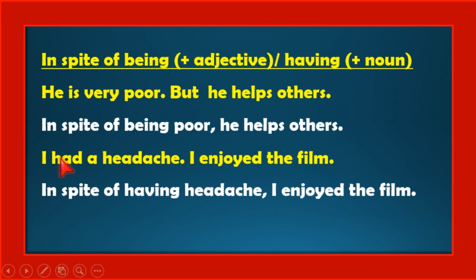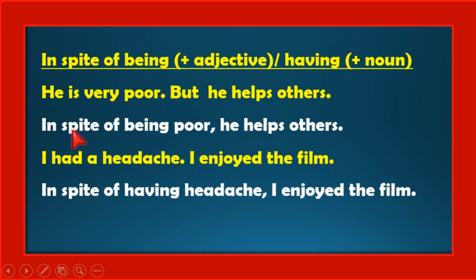Another example: I had a headache. I enjoyed the film. So, in spite of having a headache, I enjoyed the film. So here is having, in spite of having. Having is a gerund, but having is followed by a noun. Having never follows an adjective or a verb, anything, only a noun.